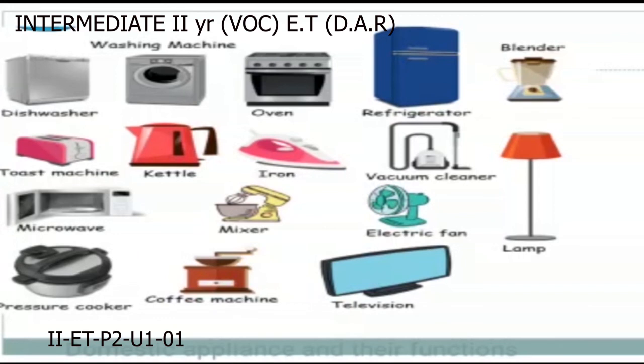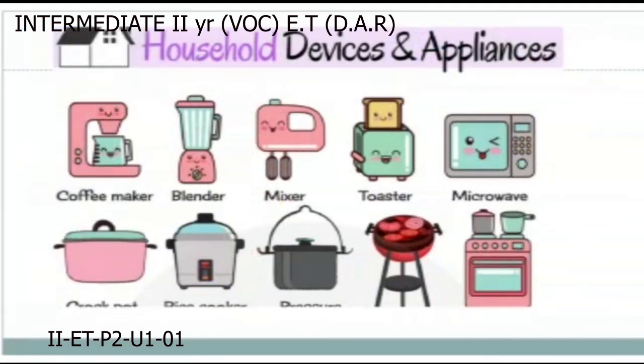Electric kettle is used to prepare coffee. Electric iron is used to remove wrinkles on the fabric. Vacuum cleaner is used for cleaning of the house. These are the electrical appliances and their functions.